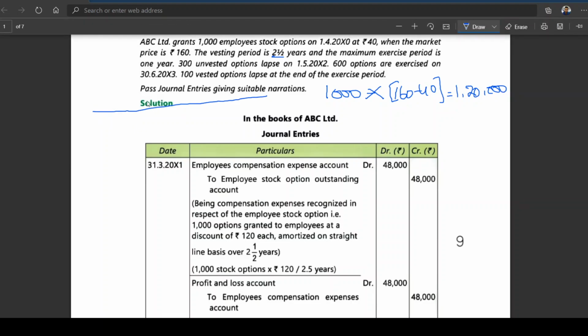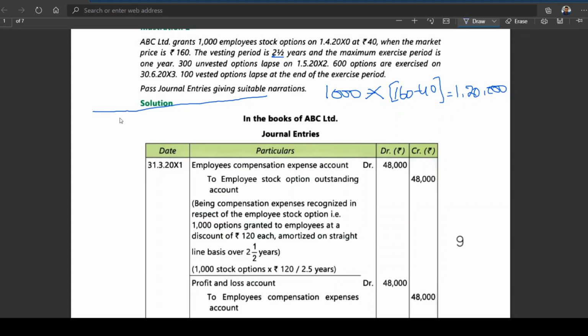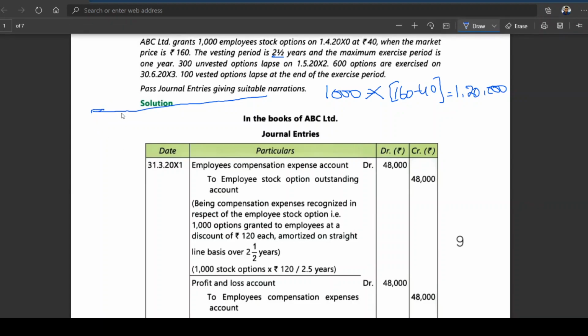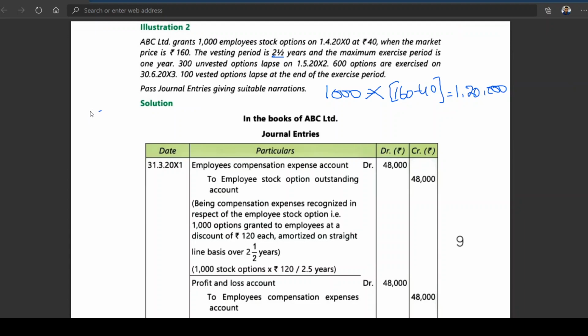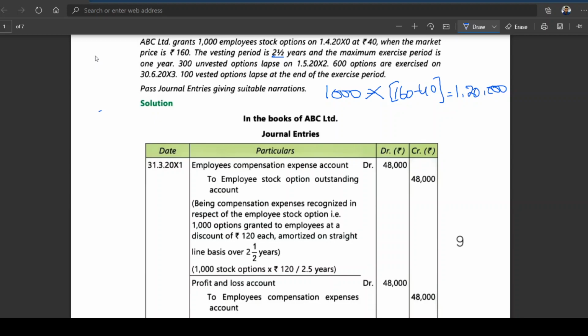When you are doing the problem, you should be looking at three things. First of all, market value 160, offer price 40. 160 minus 40, 120 is a loss.